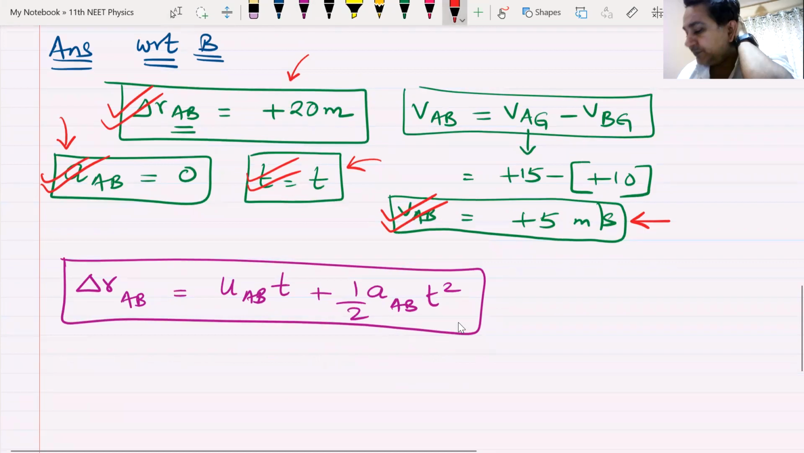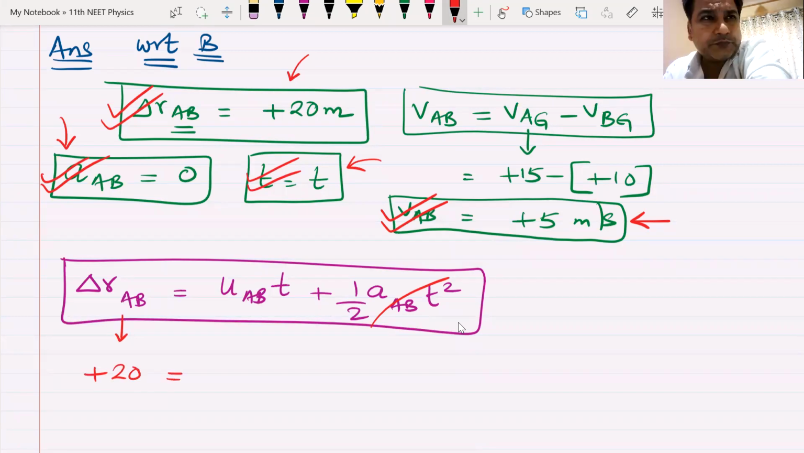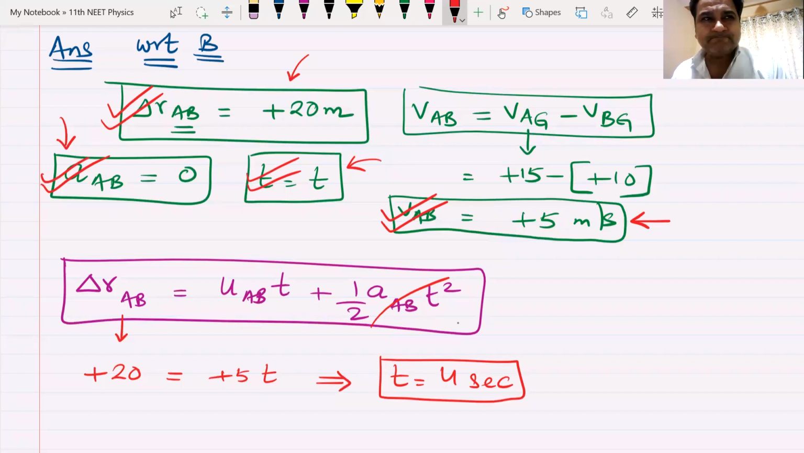Yes, Niharika. We already know the acceleration is 0, so this term goes away. I just need to put the values. Displacement of A with respect to B is definitely plus 20. Plus 20 equals initial velocity, and final velocity is the same, no acceleration. Initial velocity of A with respect to B is plus 5 times t. That should land up with the value of t, and t is definitely 4 seconds. Now I know in 4 seconds, A is definitely going to overtake B.